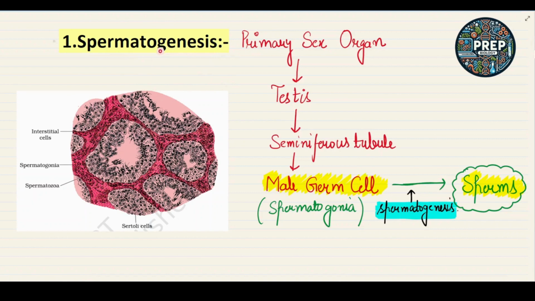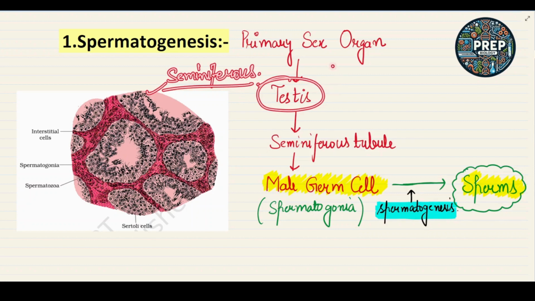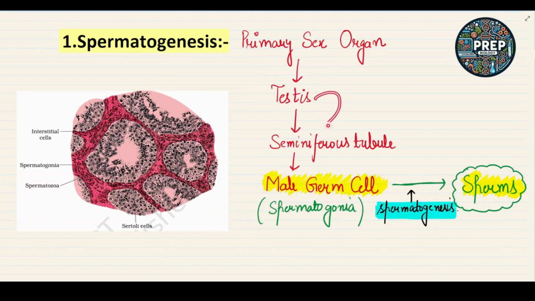Spermatogenesis is the process of formation of the sperms. The formation of the sperms occurs in the seminiferous tubule, which is part of the testis. The primary sex organ of the male is the testis, and in the testis we have the seminiferous tubule. This is the section of the seminiferous tubule.